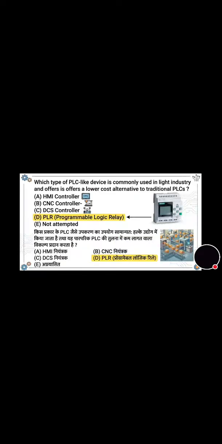Now move towards the next question. Which type of PLC-like device is commonly used in light industry and offers a lower cost alternative to traditional PLCs? The correct answer is option D, PLR, programmable logic relay. Now next question. What role does the power converter play in an electric drive system? The correct answer is option A, it converts electrical energy to a stable form and controls power flow to the motor.